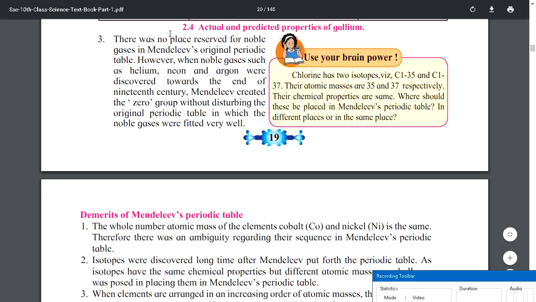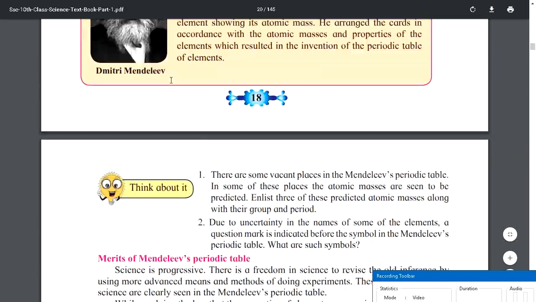But let us just understand that we did not know about noble gases till then, and that is why I did not create any place for them or any empty place for them. But later on we started getting the noble gases such as helium, neon and argon. They started getting discovered at the end of the 19th century. So Mendeleev then created the zero group without disturbing the original periodic table, in which the noble gases fitted very well. Let's go back to Mendeleev's periodic table.